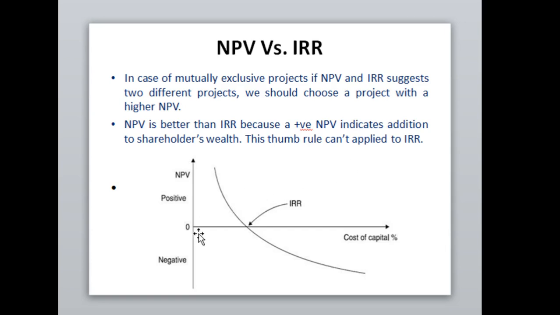You can see the internal rate of return will be on this particular axis, where the positive and negative will not be there, but the cost of capital will be here. Okay, and the NPV will be higher than the IRR.